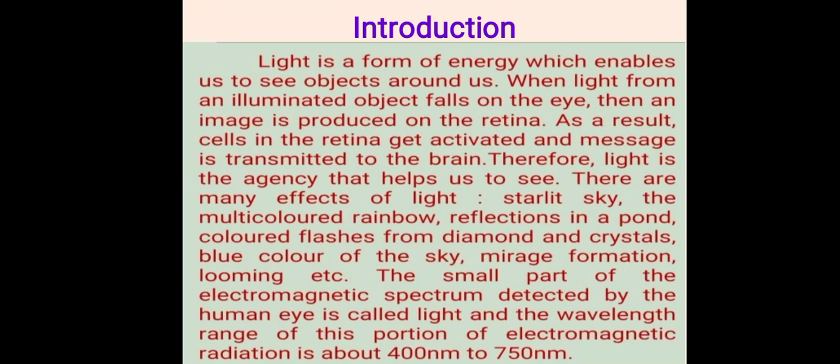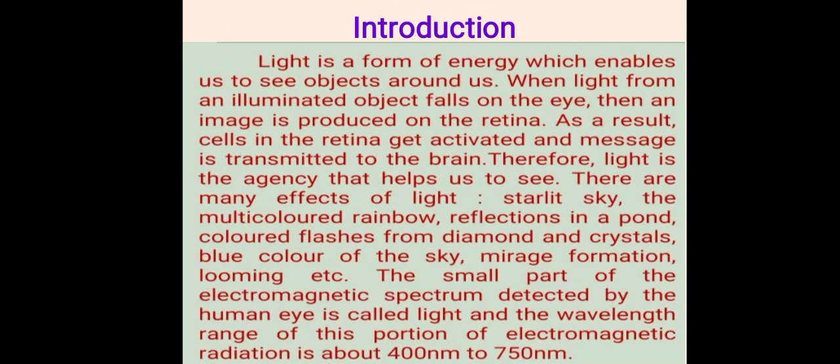There are many effects of light, which are starlight, the multicolored rainbow, reflections in a pond, colored flashes from diamonds and crystals, the blue color of the sky, mirage formation, looming, etc.